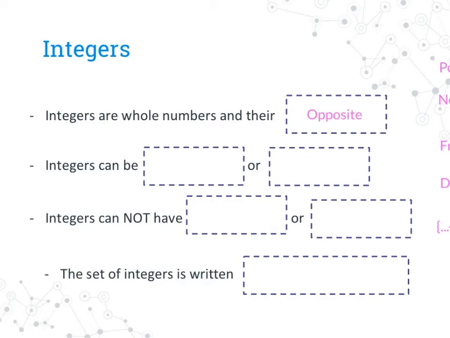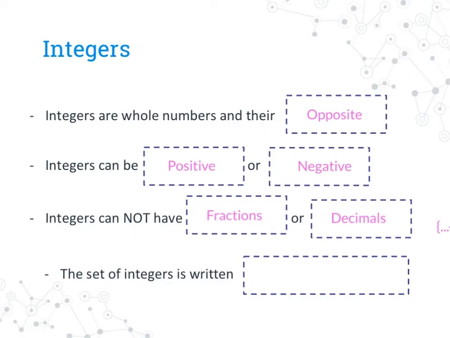For example, 6, and an opposite of 6 would be -6. Integers can be positive or negative, like in our example of 6 and -6. Integers cannot have fractions or decimals. That's very important. If you see a number that is a fraction or is a decimal, once you've reduced the fraction, if it is still not a whole number, it is not an integer. And they can also not have any decimals.